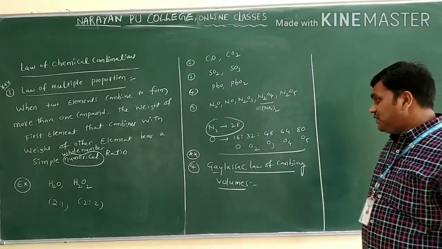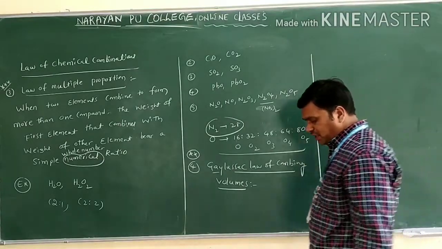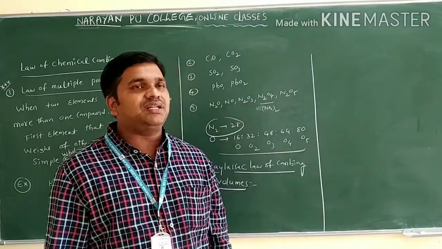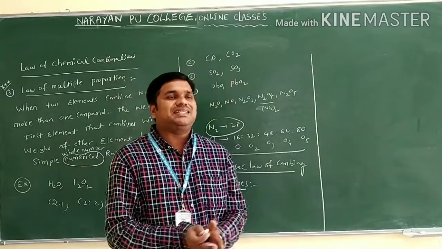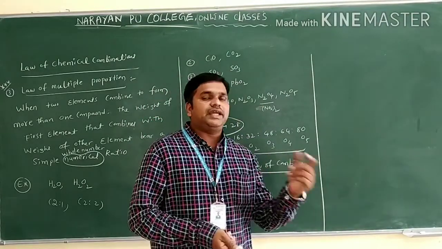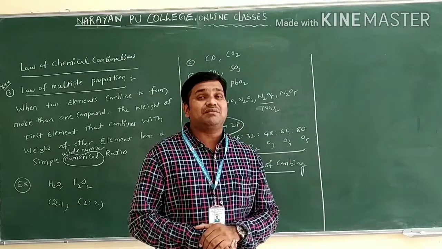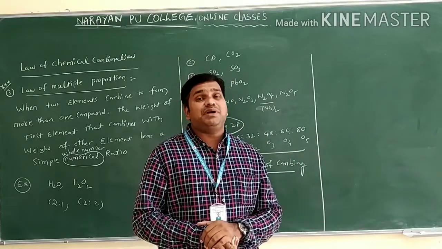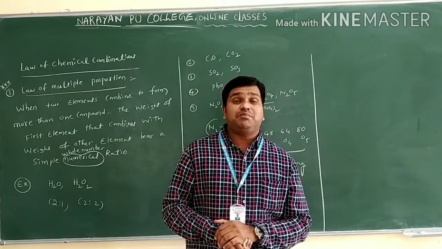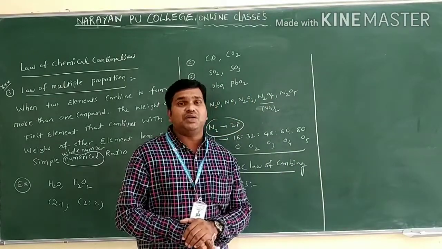When gases combine or are produced in a reaction, they do so in a simple ratio, provided all the gases are measured at the same temperature and pressure. This is the definition of the Gay-Lussac law of combining volumes.